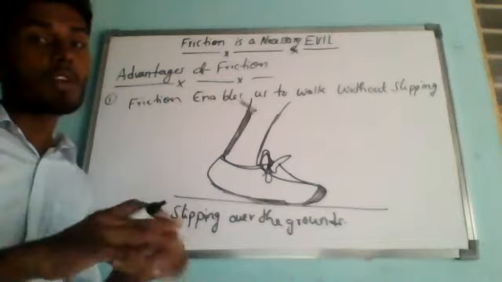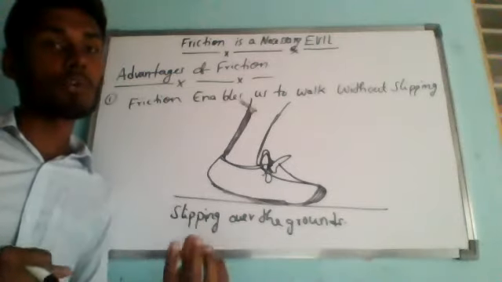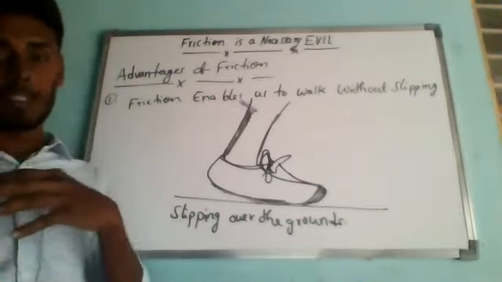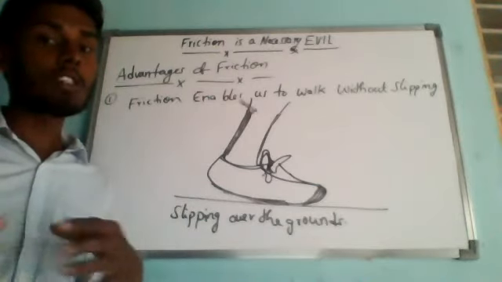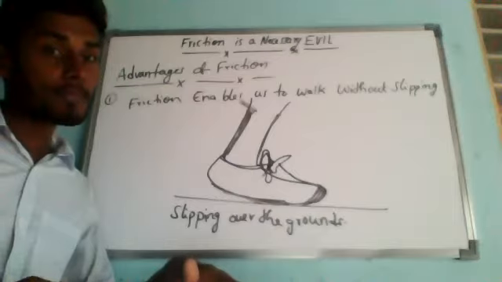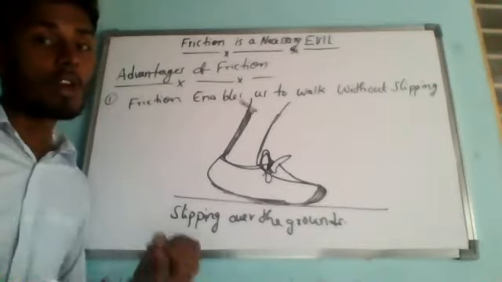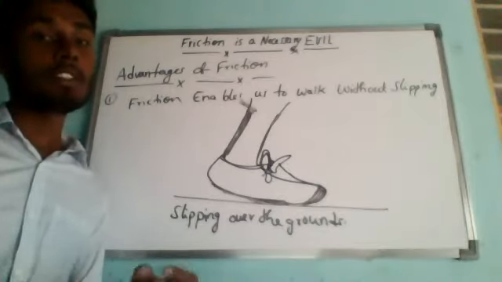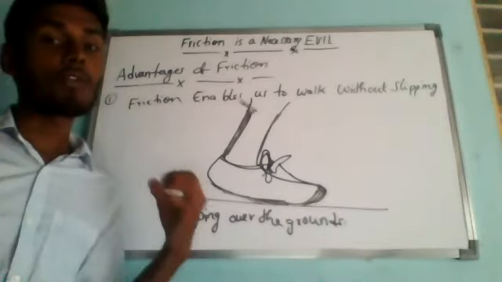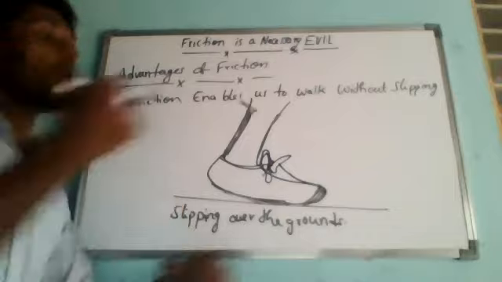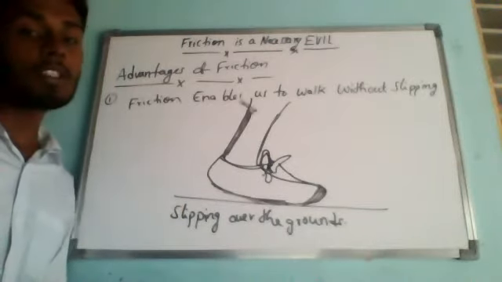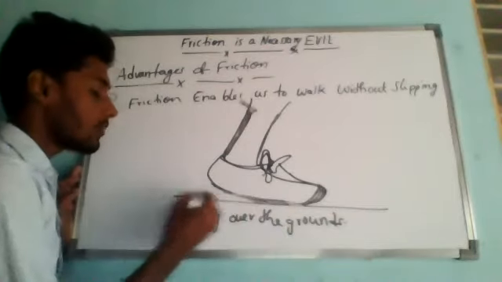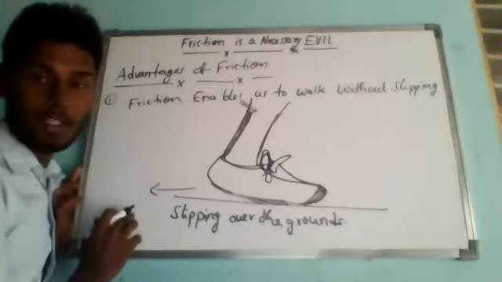If there were no friction between the sole of our shoe and the ground, then our shoe on the ground would slip backwards. Correct or not? Since we have pushed the ground, our shoe would slip backwards if there is no friction. But since we push the ground backwards, the force of friction acts in the opposite direction. With the sole of our shoe, we are pushing the ground in a backward direction. Understanding?